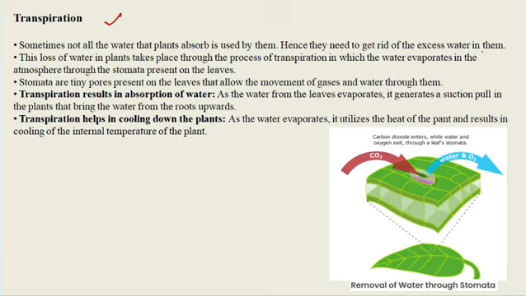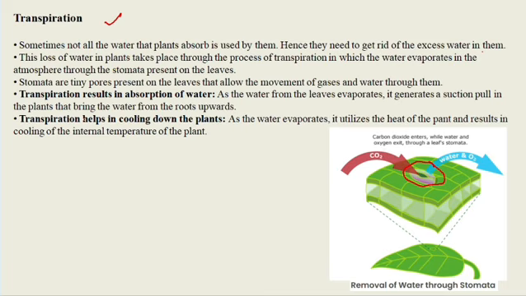This loss of water in the plant takes place through transpiration, in which the water evaporates into the atmosphere through the stomata present on the leaves. We know what stomata are. Stomata are tiny pores present on the leaves which allow the movement of gases and water through them. Through the stomata, gases move and water also moves. By this, the water evaporates and the excess water is got rid of.